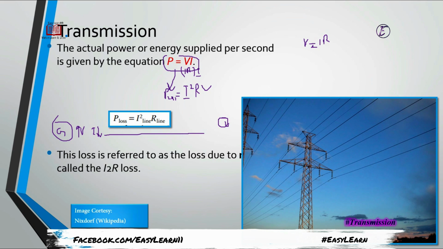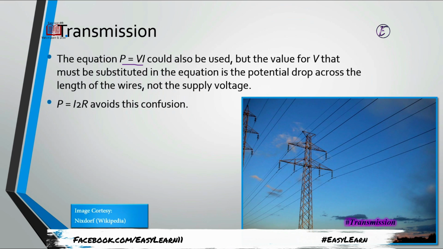Why can this formula be used to determine the power losses? Definitely this can be used, but why are we changing this into power loss equals I squared R? Basically this is because we can easily manage this formula. Current I can be easily calculated if it is a generating station and this is very far from our user end. So if we want to calculate this formula, suppose we are again considering the same scenario.